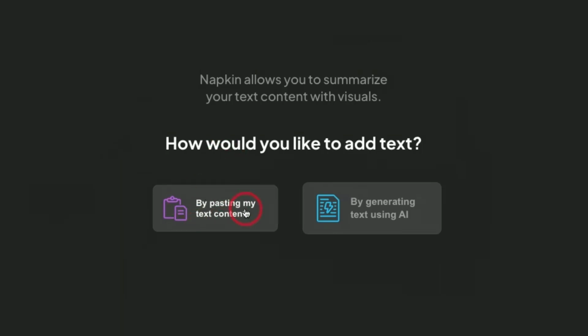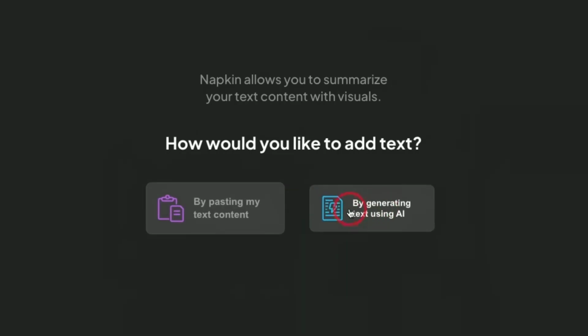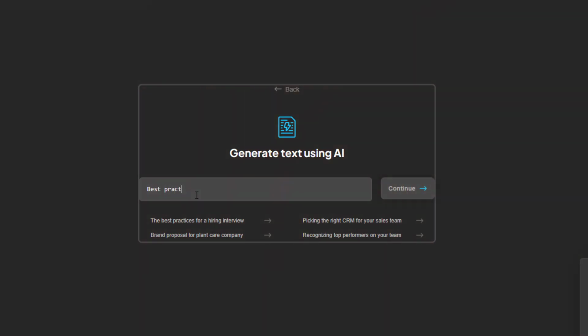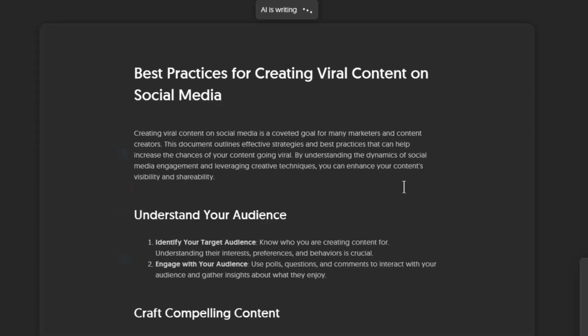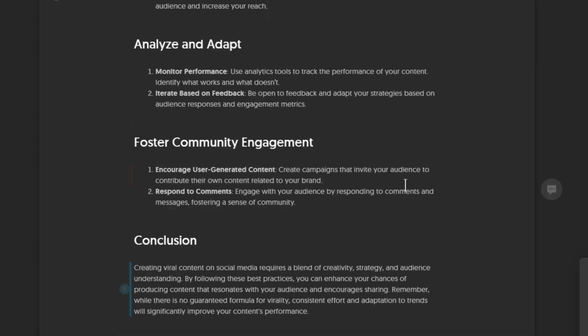So with Napkin AI, you just have to paste any text content that you want to turn into a diagram, or better yet, use a text prompt and have AI generate the content and the visuals. I'm going to use the AI prompt to generate content for this. Best practices for creating viral content on social media. As you can see, it created an entire write-up for me.